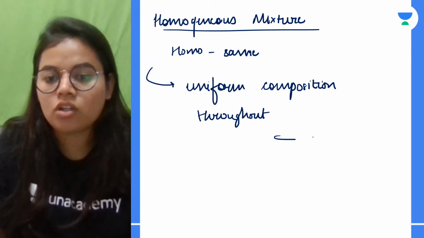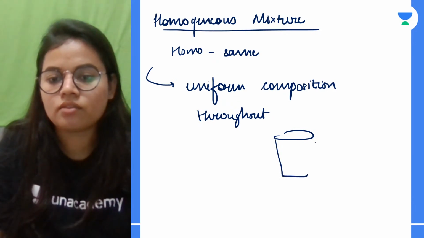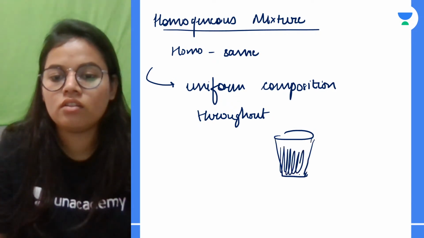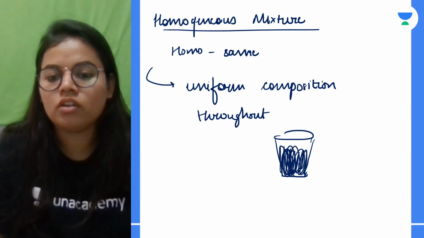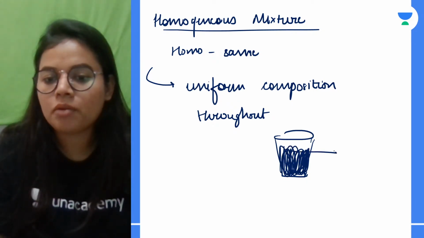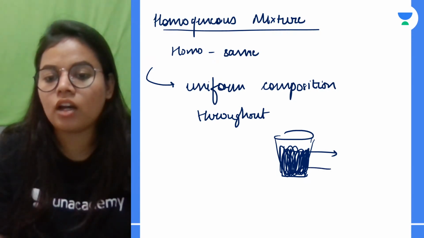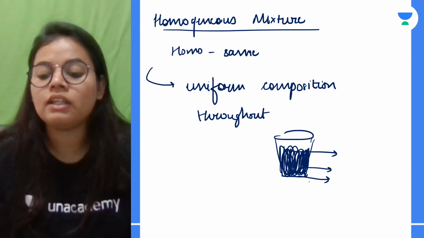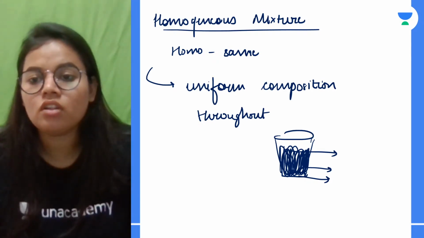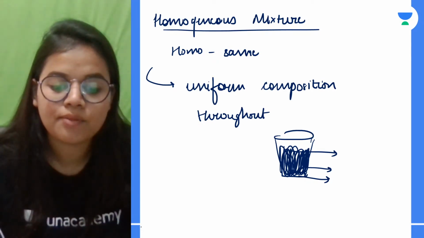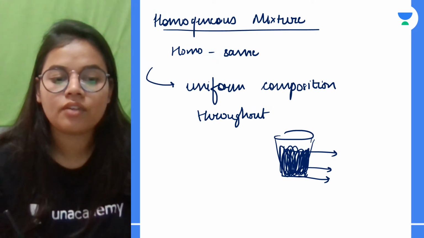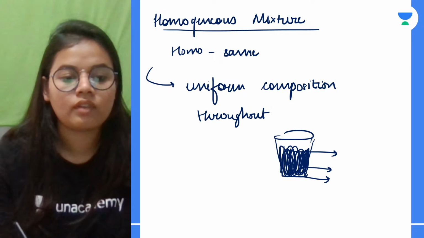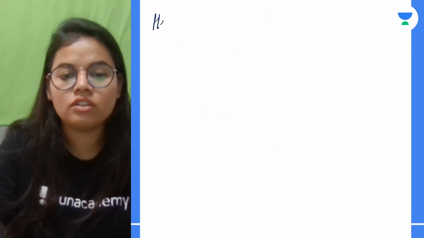Okay, if I talk about a glass, and here there is the salt and water mixture. तो यहाँ पर भी combination same ही रहेगा, यहाँ पर भी composition same है और यहाँ पर भी. So it is basically having a uniform composition in the whole phase. Okay, and next if I talk about the next type of mixture, it is heterogeneous mixture.